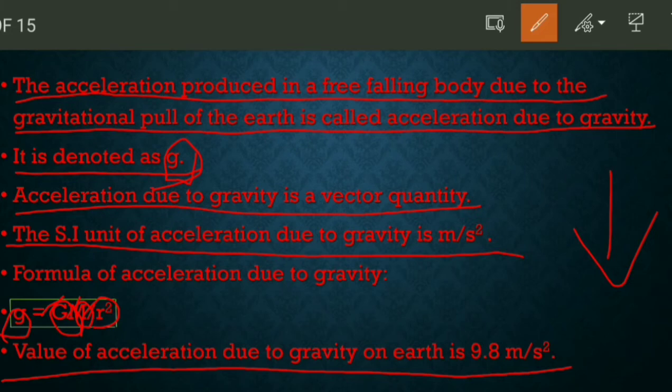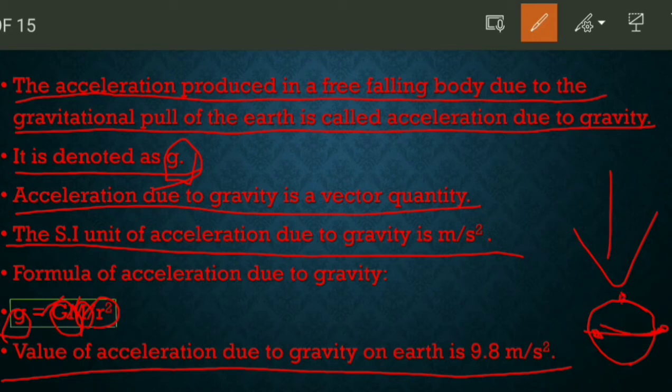One thing more: gravity is not constant on earth everywhere. Imagine the earth.